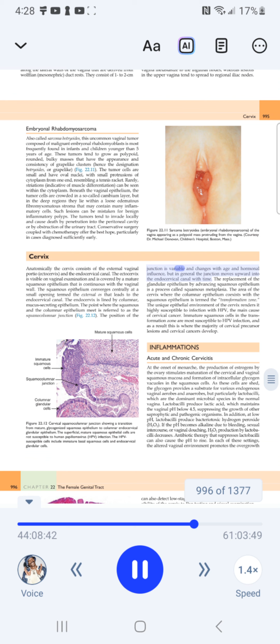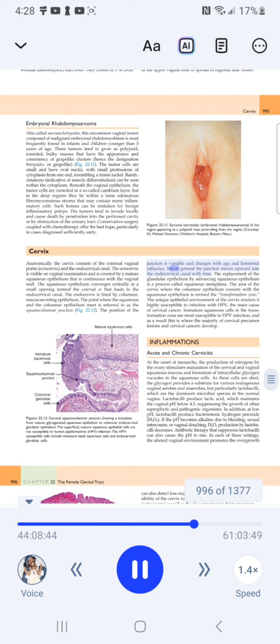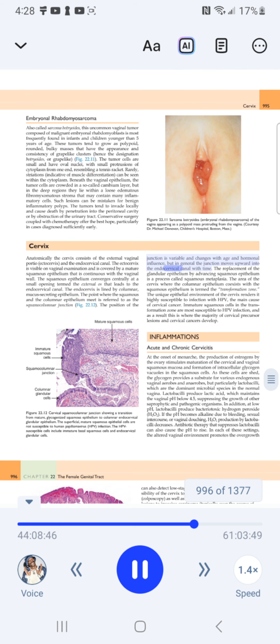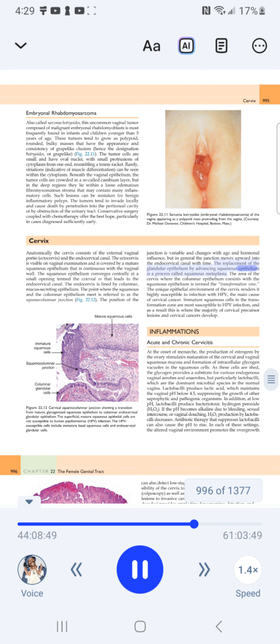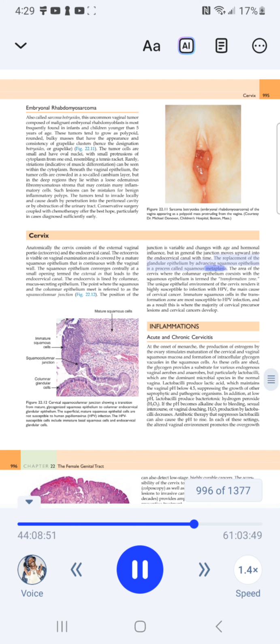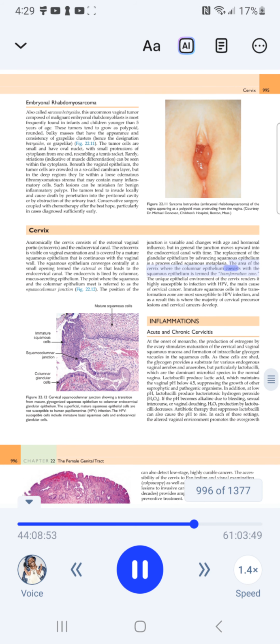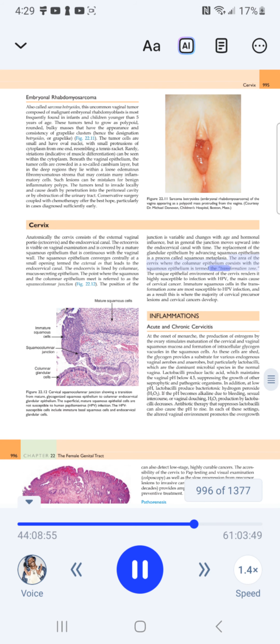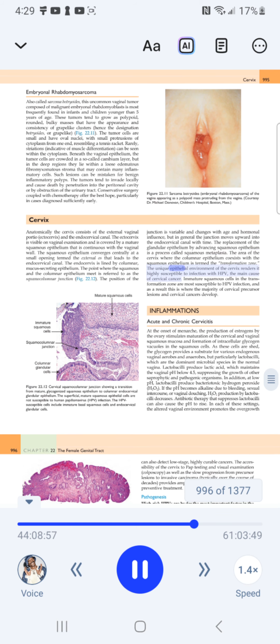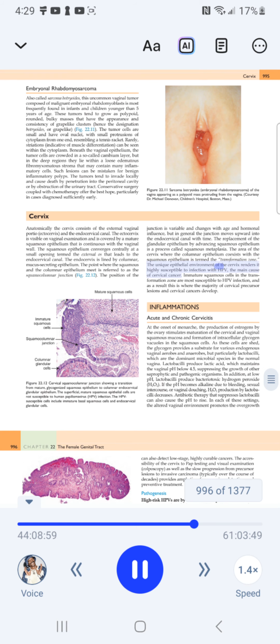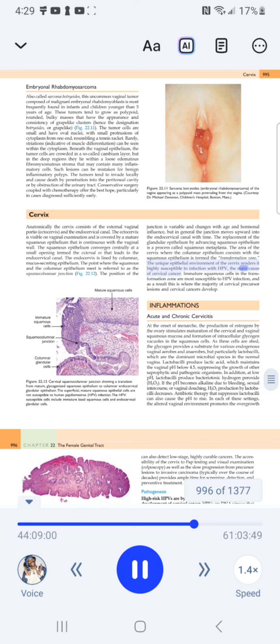The position of the junction is variable and changes with age and hormonal influence, but in general the junction moves upward into the endocervical canal with time. The replacement of the glandular epithelium by advancing squamous epithelium is a process called squamous metaplasia. The area of the cervix where the columnar epithelium coexists with the squamous epithelium is termed the transformation zone. The unique epithelial environment of the cervix renders it highly susceptible to infection with HPV, the main cause of cervical cancer.